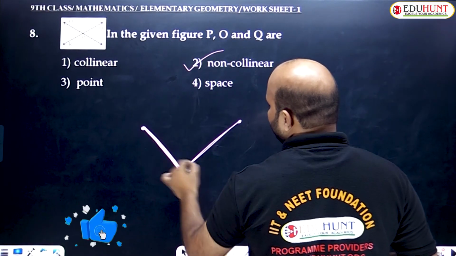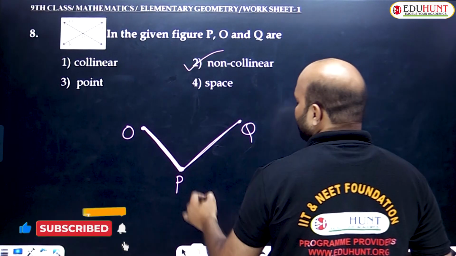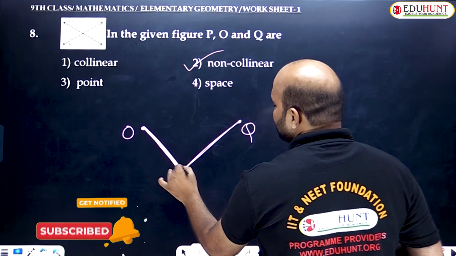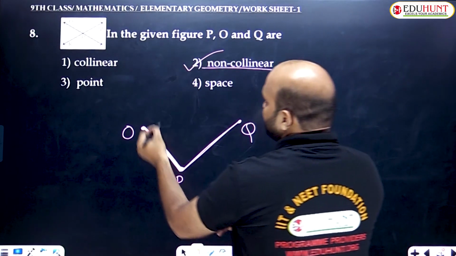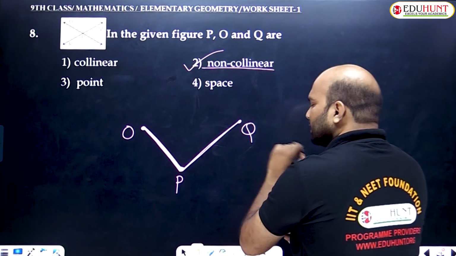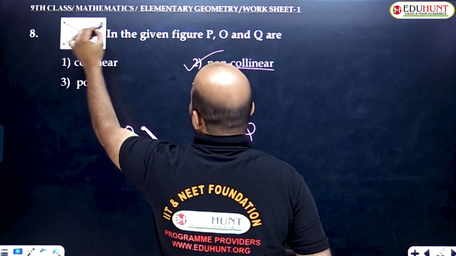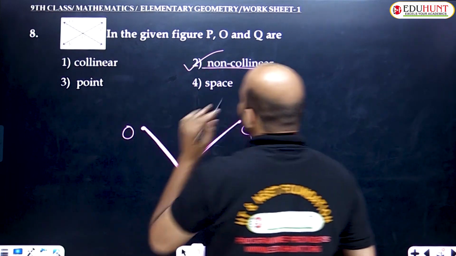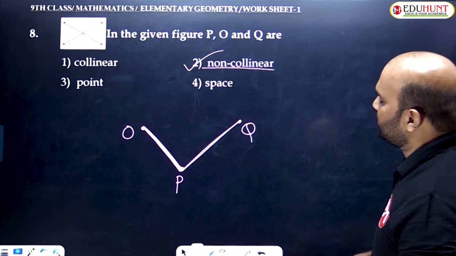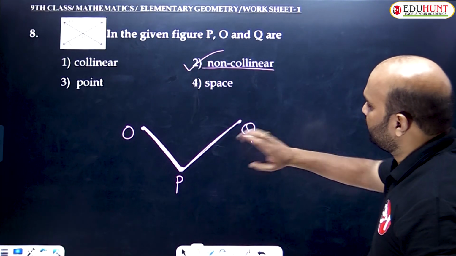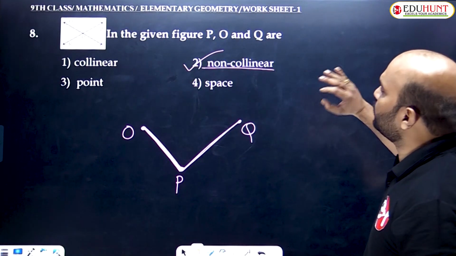How many points are given? Three points. What are the names? P, O, Q. Points that do not lie on the same straight line are called non-collinear points. Am I clear? Three points that lie on the same straight line are called collinear points. So in the given figure, P, O, Q are non-collinear points because the three points do not lie on the same straight line.